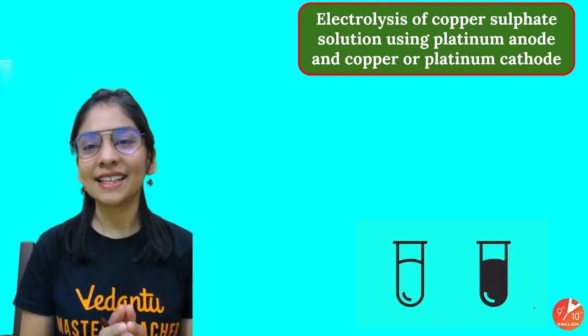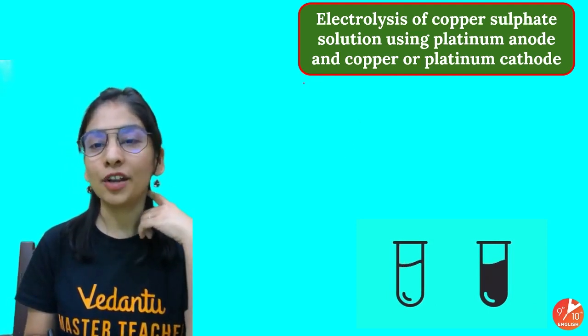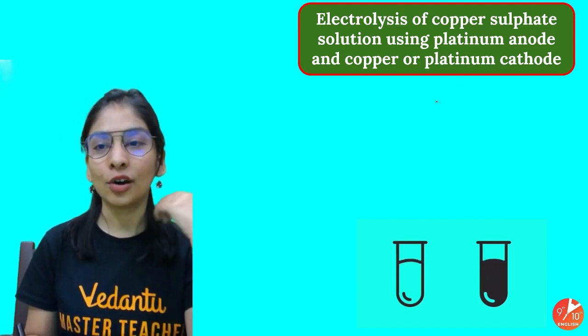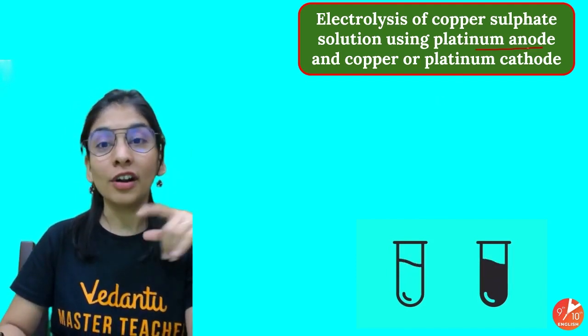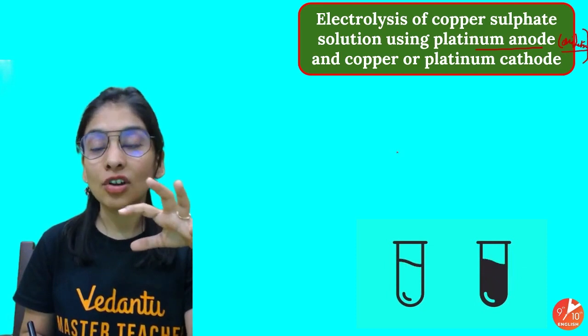Okay, let's discuss the next case: electrolysis of copper sulfate solution using a platinum anode and a copper or platinum cathode. We'll use a platinum anode. The anode carries out oxidation, meaning whatever comes here will lose its electrons.